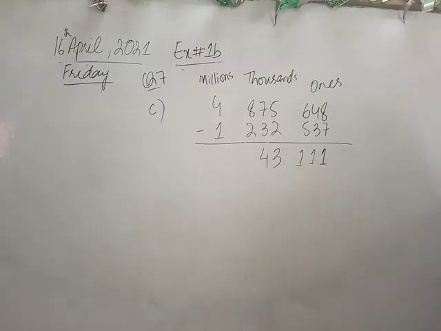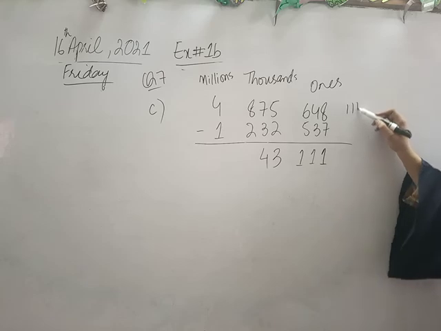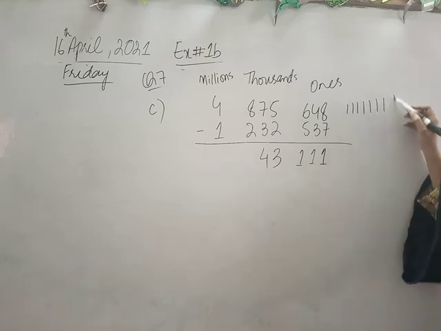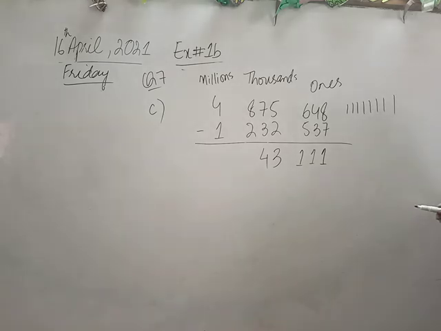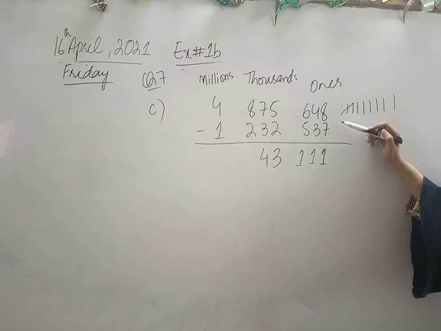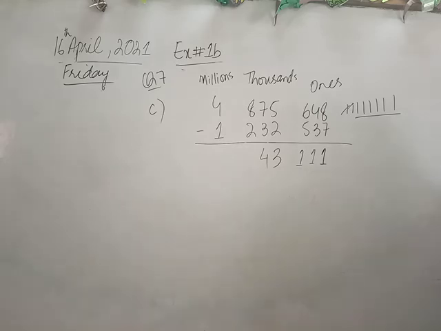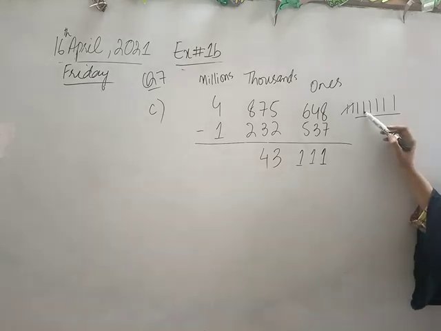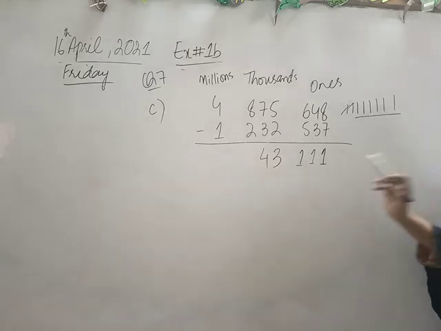Now my next number, which is 8 minus 2. 1, 2, 3, 4, 5, 6, 7, 8. Fine? अब 8 में से मैंने क्या subtract करना है? 2. So I will subtract 2 from 8, and my remaining numbers are 1, 2, 3, 4, 5, 6. 6.